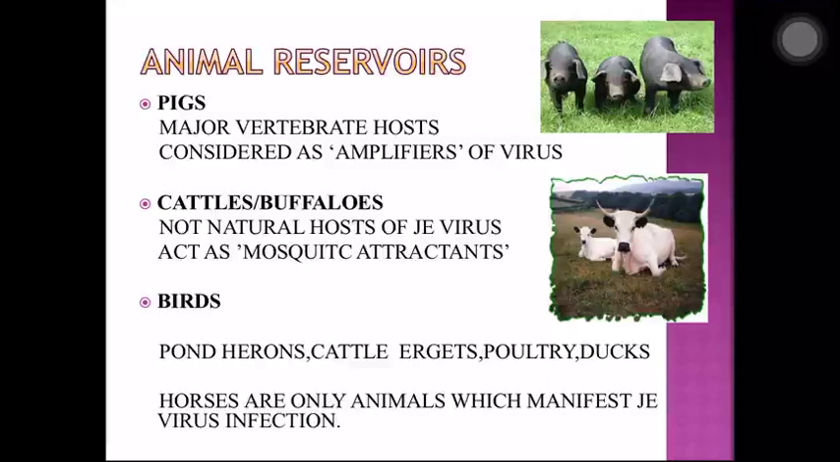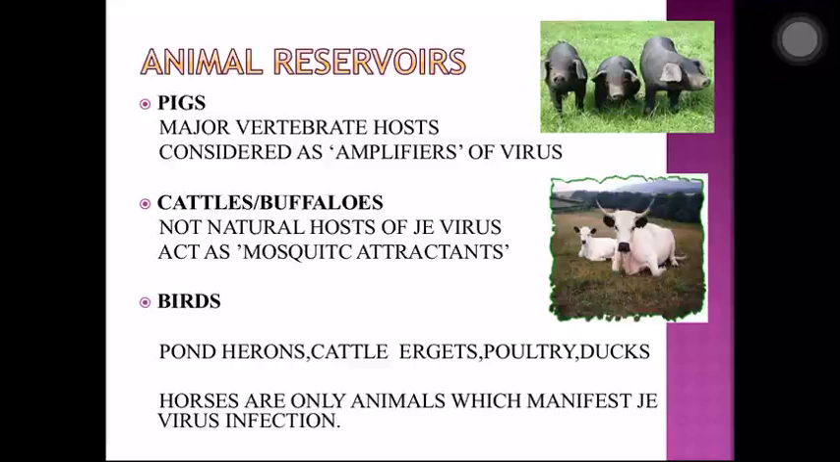And the other reservoirs of JE virus are seen in birds, pond herons, cattle, egrets, poultry, and ducks. So these birds, cattle, and buffaloes act as reservoirs, but pigs are the ones which are amplifiers of the virus. So the virus is transmitted between pigs with the bite of female culicine mosquitoes, and these mosquitoes again bite human beings and transmit the infection.